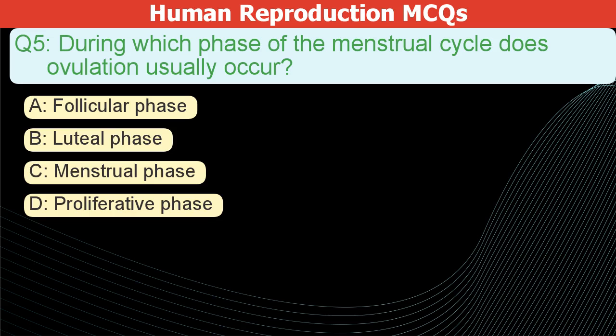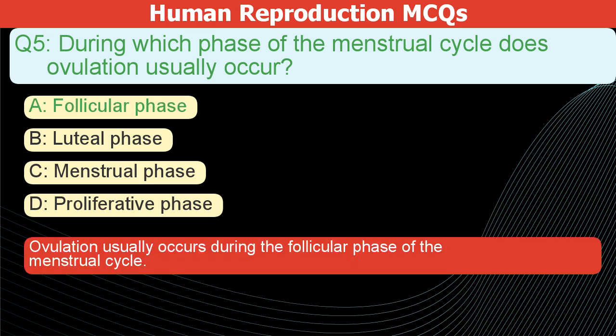During which phase of the menstrual cycle does ovulation usually occur? A. Follicular phase. B. Luteal phase. C. Menstrual phase. D. Proliferative phase. The correct answer is A. Ovulation usually occurs during the follicular phase of the menstrual cycle.